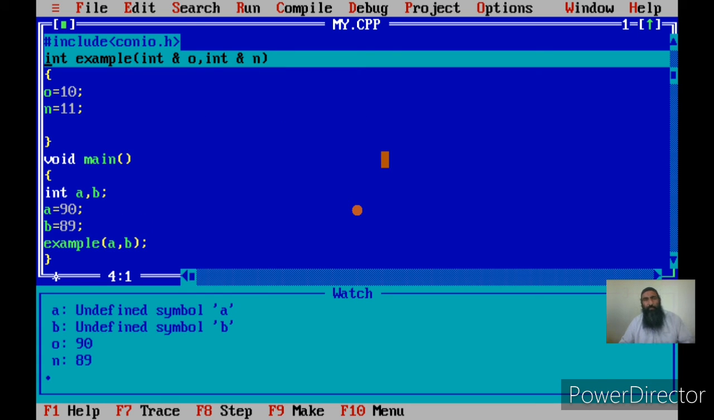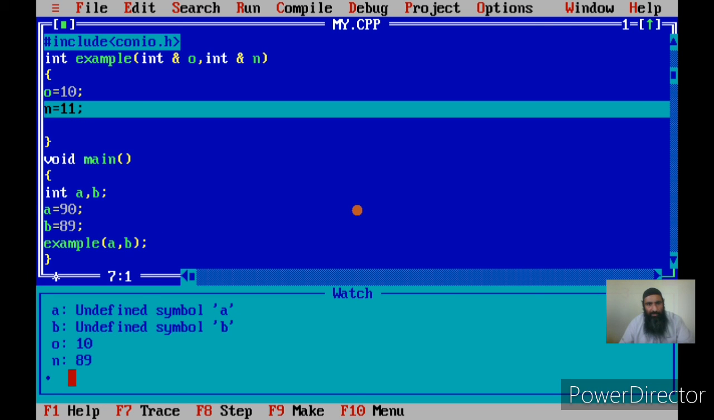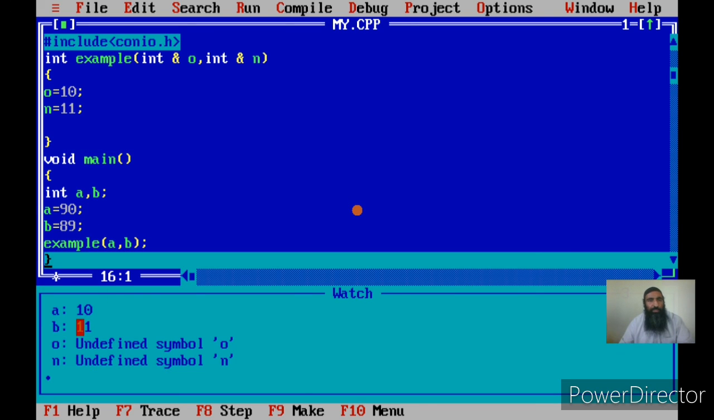Now if you see, if I change o to 10 and n to 11, you see what happens to a and b of the main. You see they have also changed. Their initial value was 90 and 89. Now there is a change in the a and b because we have passed the arguments by reference. So once we pass the arguments by reference, if we change the reference variable, the original variable will change. This is a rule itself.